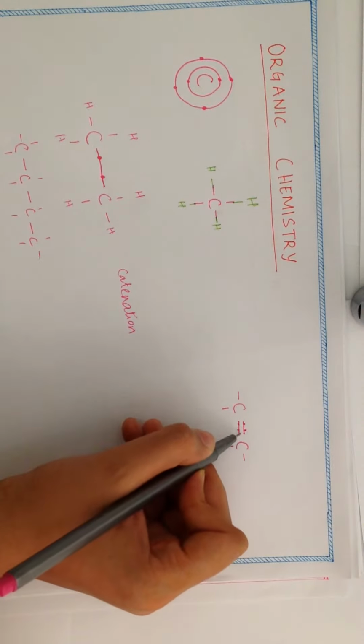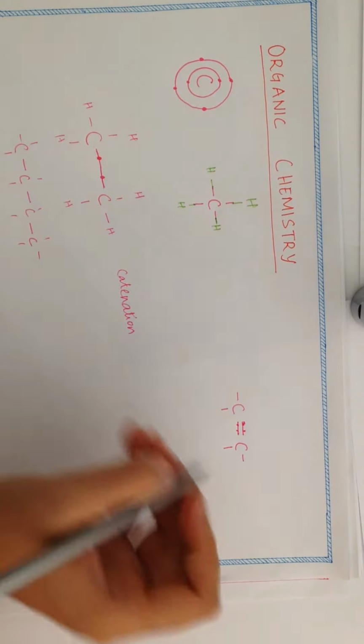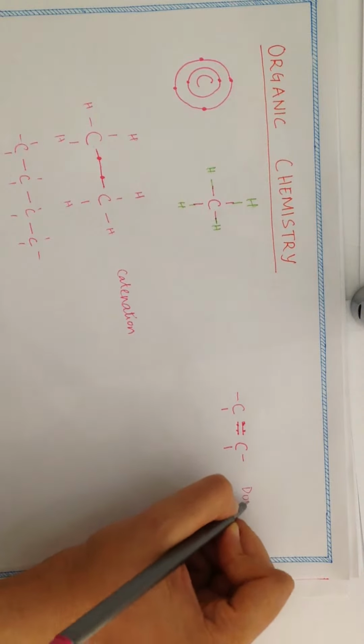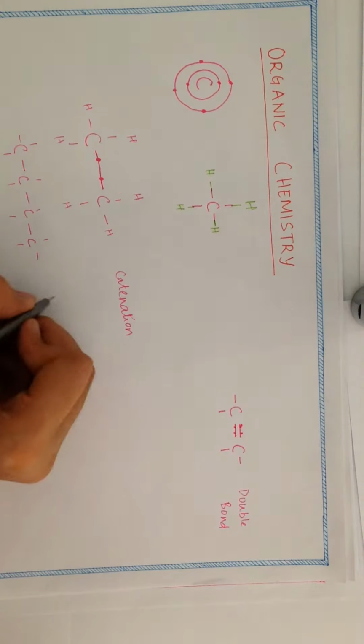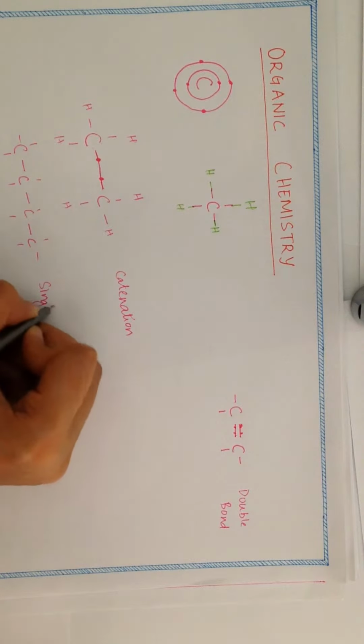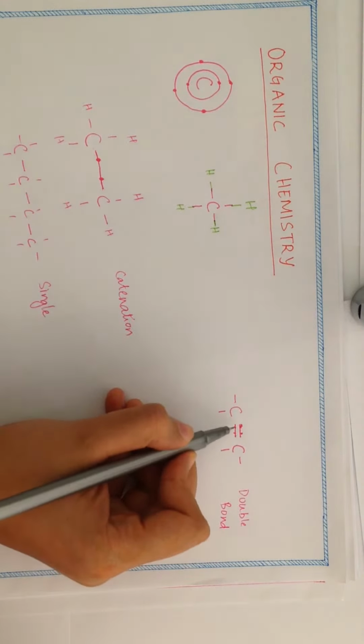So these 2 electrons belonging to this carbon and these 2 electrons belonging to this carbon. Together they can form a double bond. The one that we saw here was a single bond, and now when they are sharing 2 hands with each other, we have a double bond.